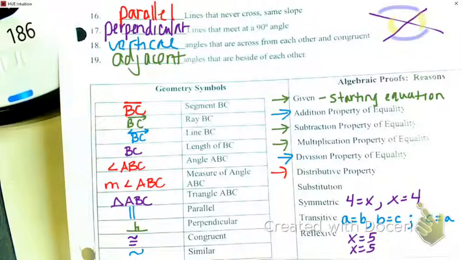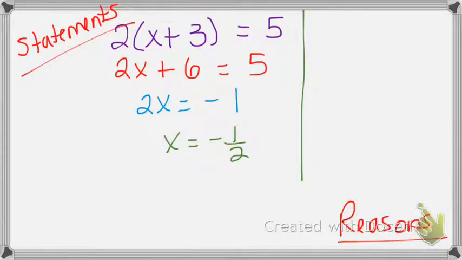The ones that you're going to need, as far as what we're going to look at today, are mostly these here, given through substitution. That's most of the ones that you'll be looking at. Okay, these others are just some properties that we need to list, but you won't really be using them much. Most of the time the statements will be given to you, and the problem will say give and prove, and then it'll show you the statement side. That very first one is usually given, so our reason on that one is given.